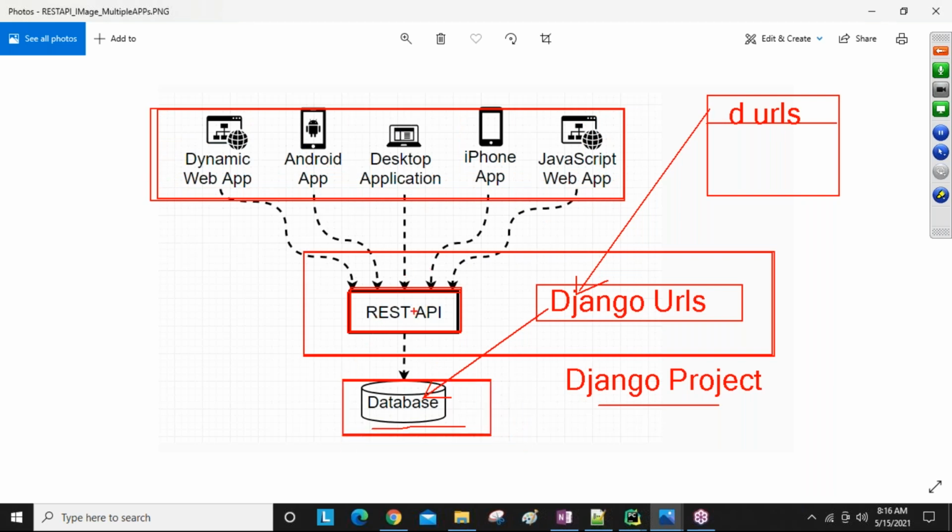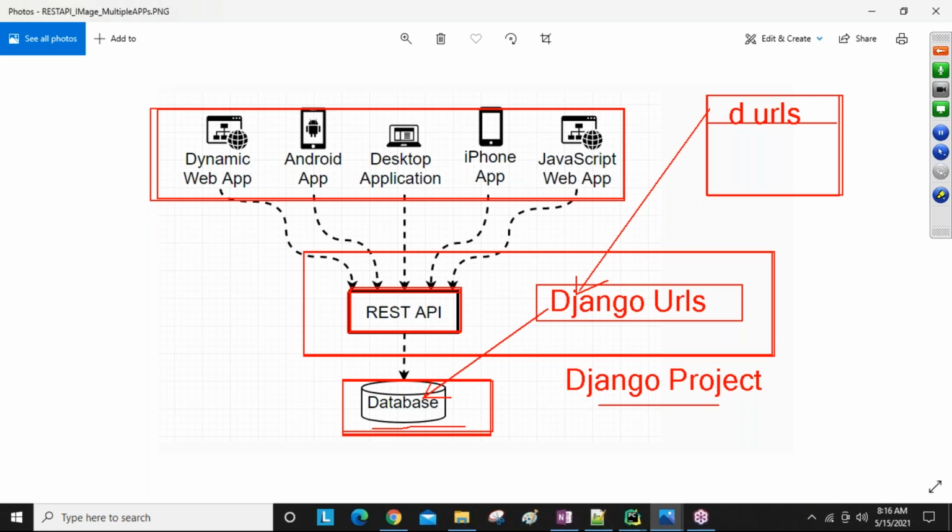Only because of REST API can these people communicate with our database. Django URLs work only from the browser, but application-to-application communication is not possible without REST API. That's why 100% REST APIs are added to the existing Django.